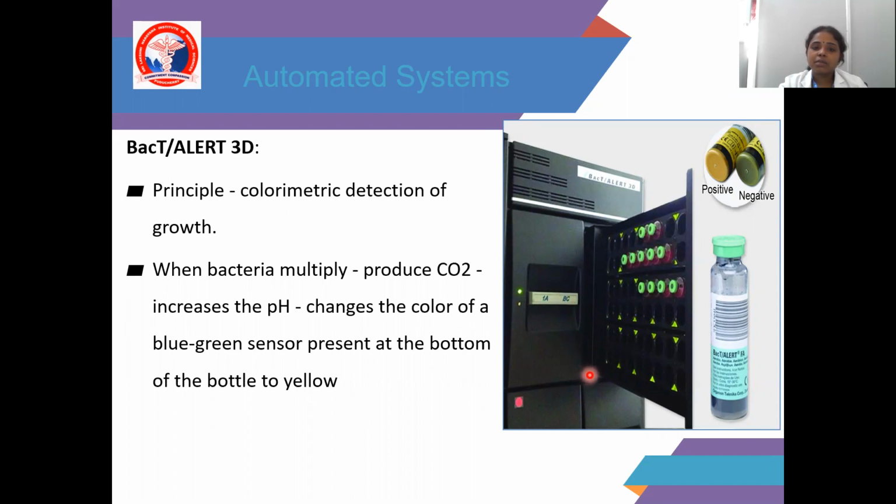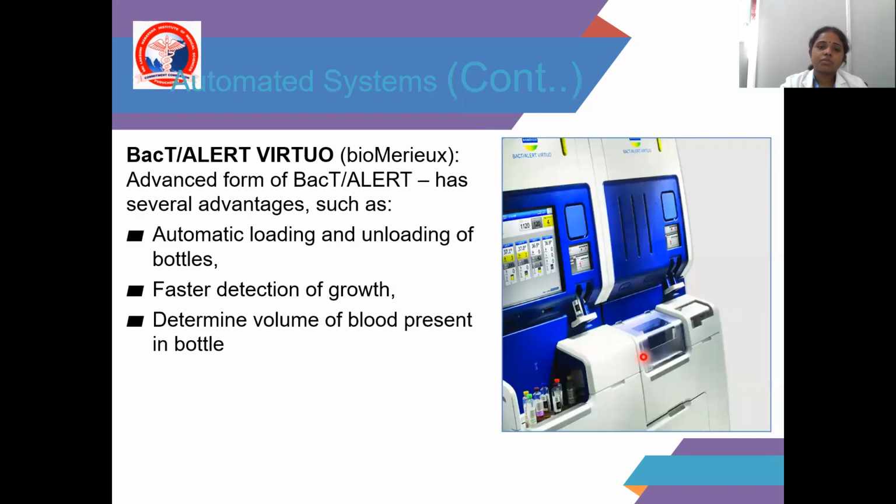When bacteria multiply, they produce CO2, which changes the pH, and the color of the blue-green sensor present at the bottom of the bottle changes. BacT/ALERT 3D is an advance, with several advantages such as automatic loading and unloading of bottles, faster detection of growth, and determination of the volume of blood present in the bottle.